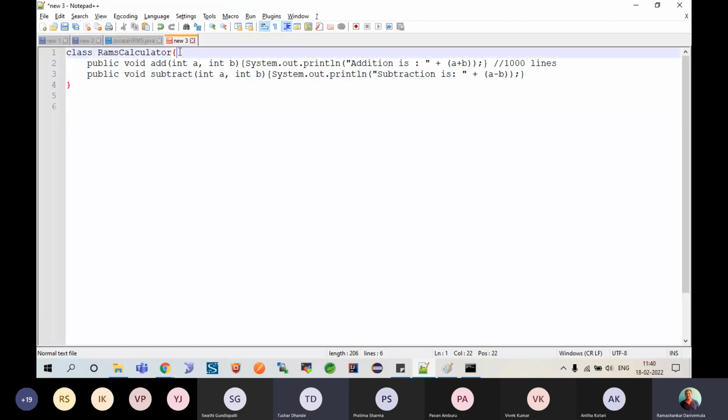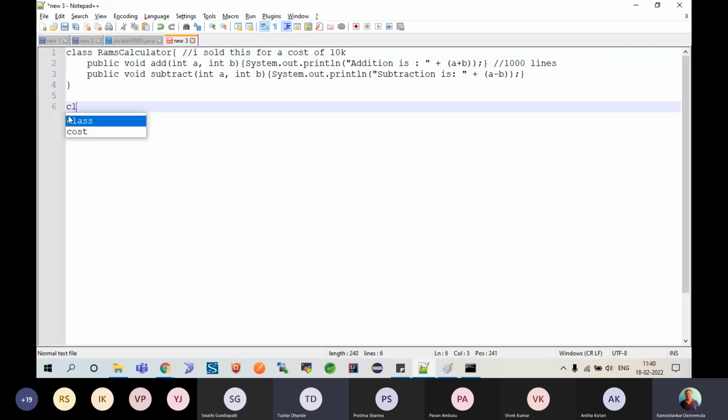Please understand what is the purpose of software development, to sell it. So I sold this for a cost of 10K in the market. And then there are people who wanted to have software for calculator and they have purchased it. So there is another person who wanted to build a mathematical system and then he wanted to make use of my calculator methods and he has purchased this software.